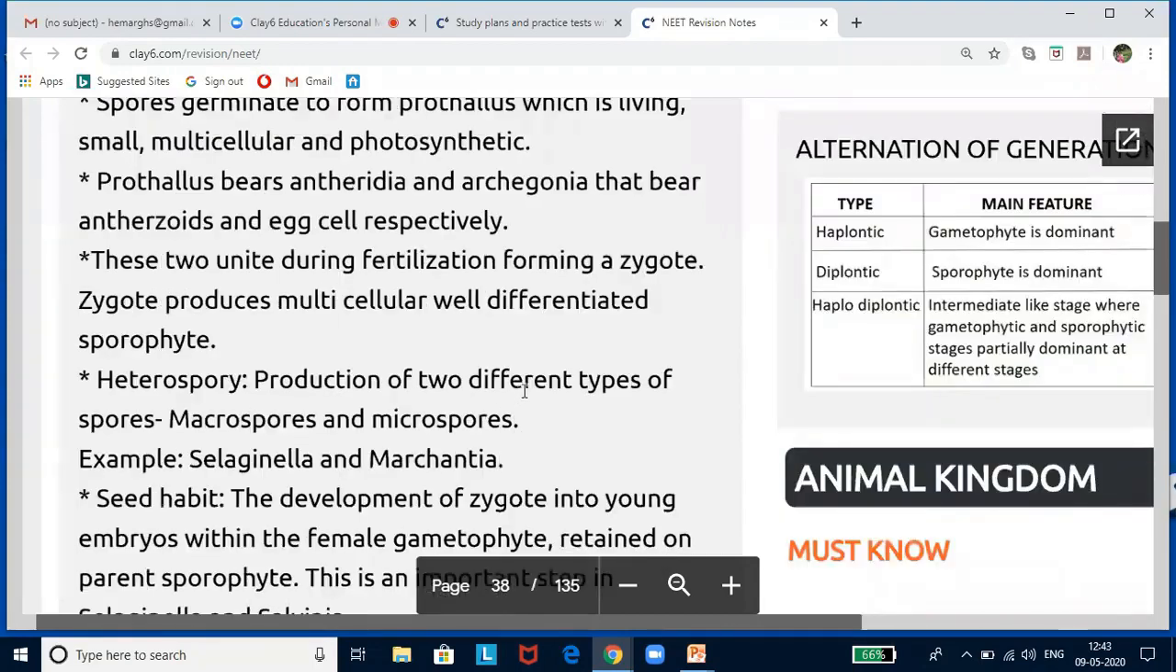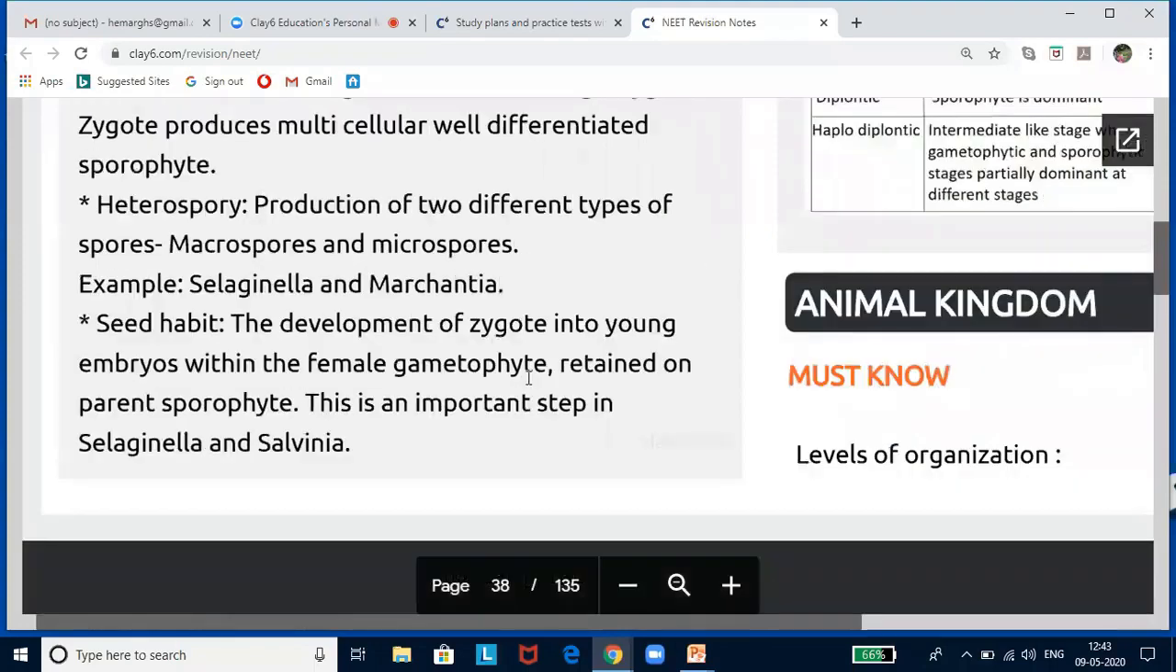Now heterospory. Here in pteridophytes, the first time you see heterospory, that is, formation of microspores and megaspores. And this has given way to the seed habit in the higher organisms, especially well developed in angiosperms. So what is the seed habit? It means development of the zygote into young embryos within the female gametophyte retained on the parent sporophyte. And this is very, very important, and it is seen in Selaginella and Salvinia.